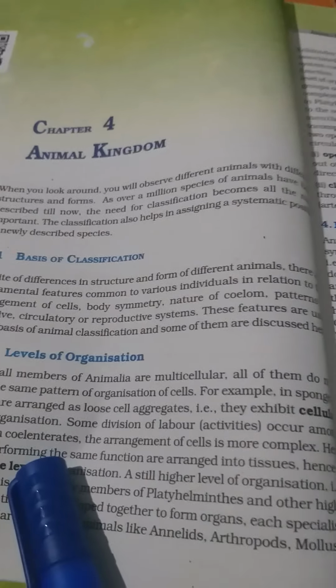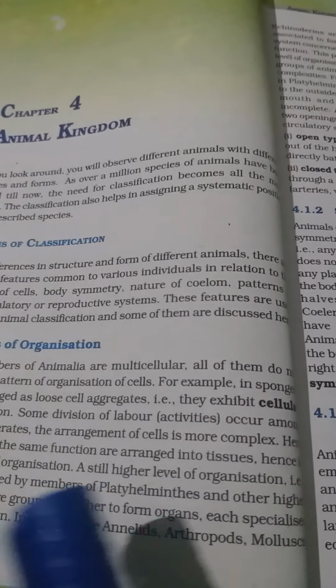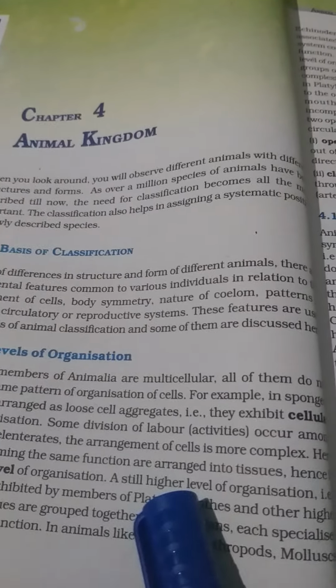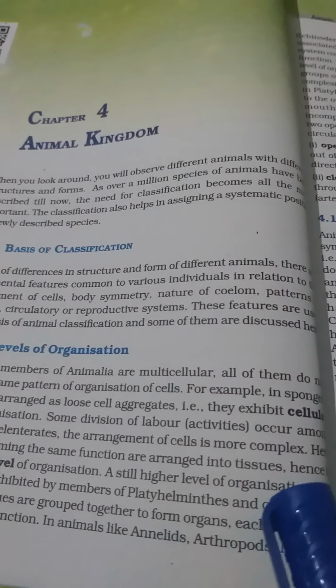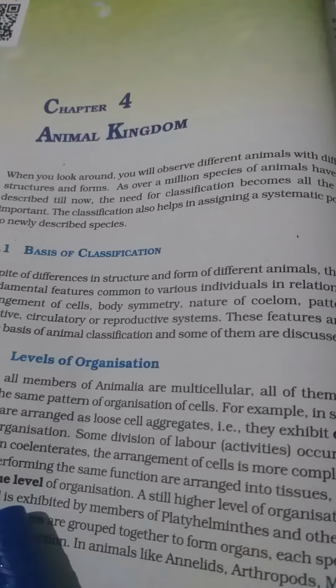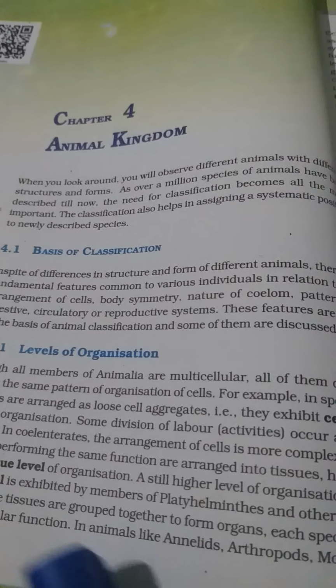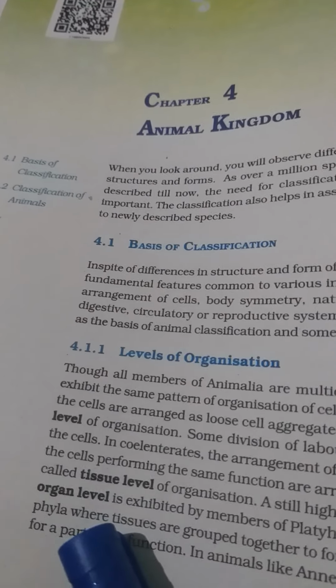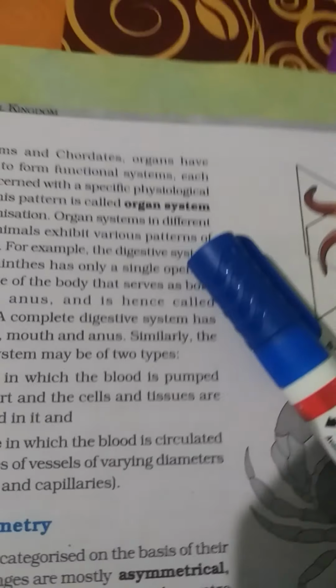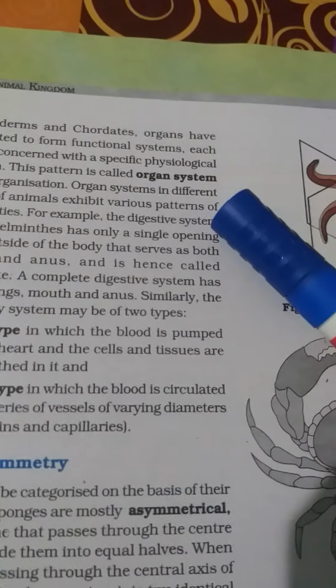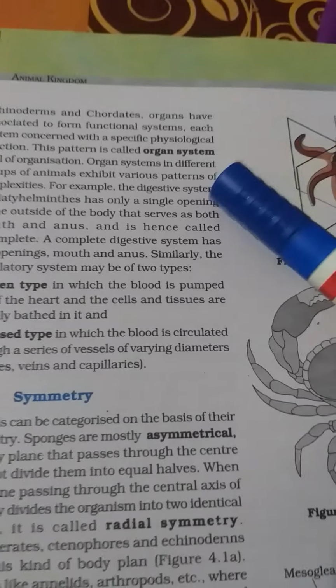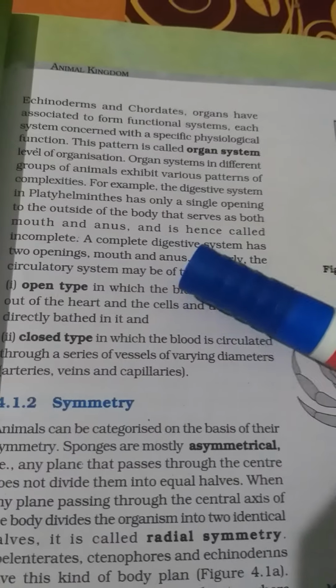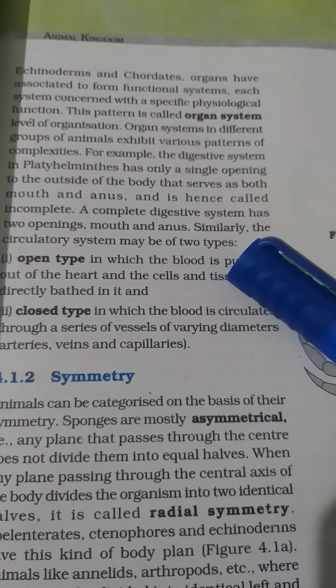Then in coelenterates the arrangement of cells is more complex, and the cells performing the same function, that means tissue level, are arranged in tissues. Tissues are further given to the organ level. Organs are given to the organ system, that means the excretory system, the circulatory system, the digestive system, and from there right to the individual.